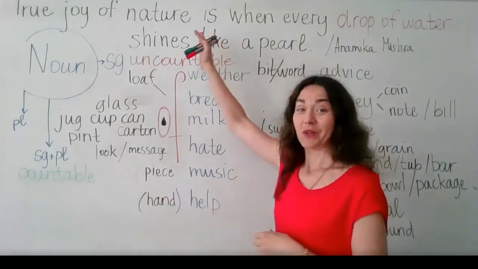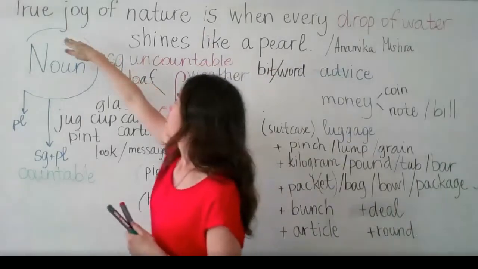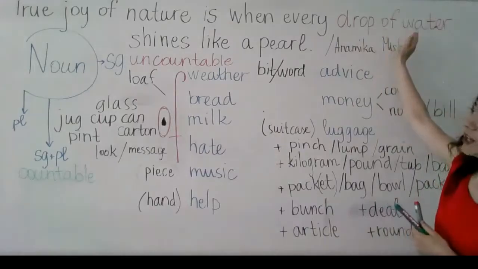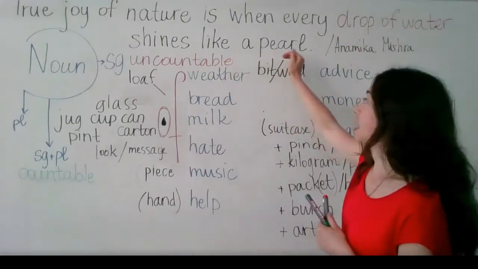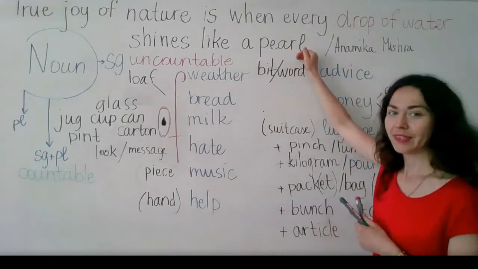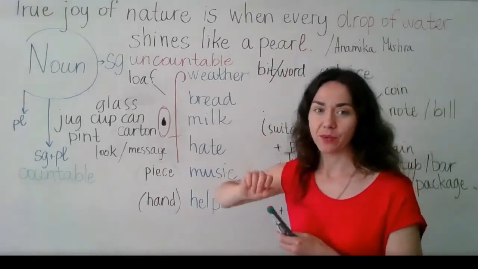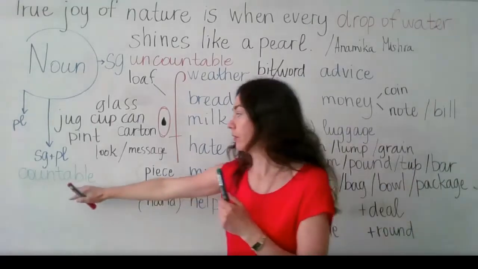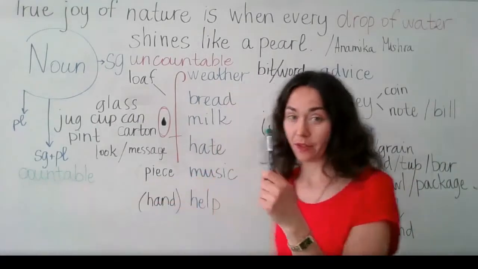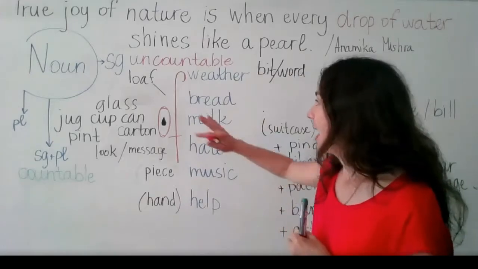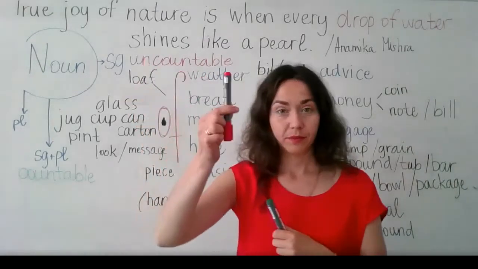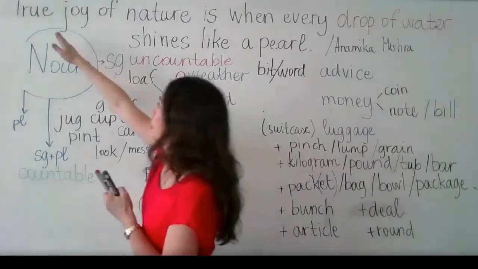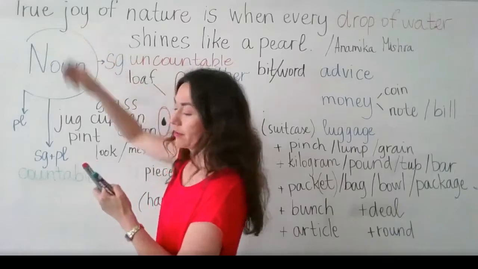At first, we start with a quote. True joy of nature is when every drop of water shines like a pearl. This quote has many nouns, and I'm going to mark nouns which are countable with this green color, and uncountable will be this red color. Let's start here. True joy.